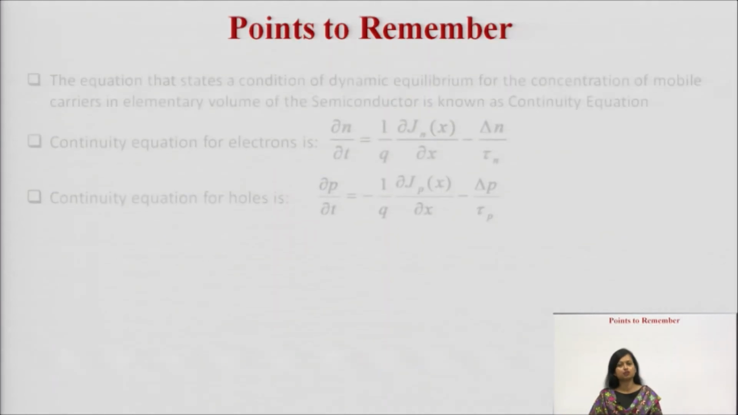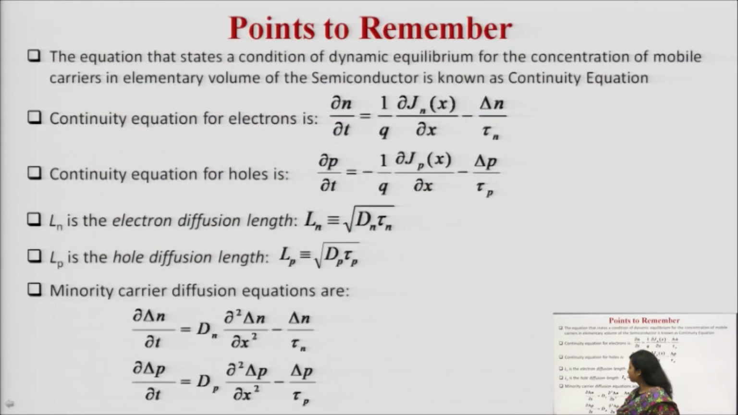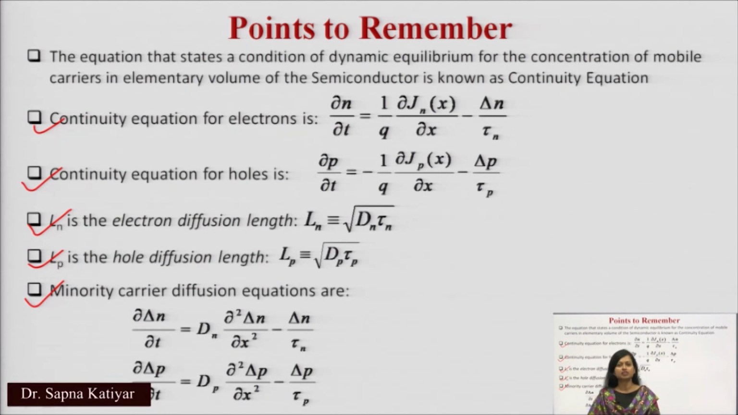Some of the points which you must remember, which we have discussed in today's lecture: the continuity equation for electrons, the continuity equation for holes, the diffusion length for electrons, the diffusion length for holes, and the minority carrier diffusion equation for electrons and for holes. All of these equations you must remember very carefully.